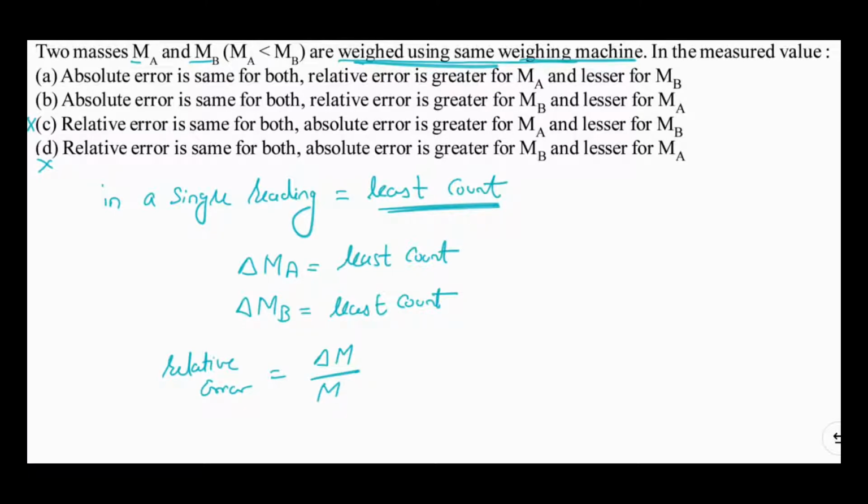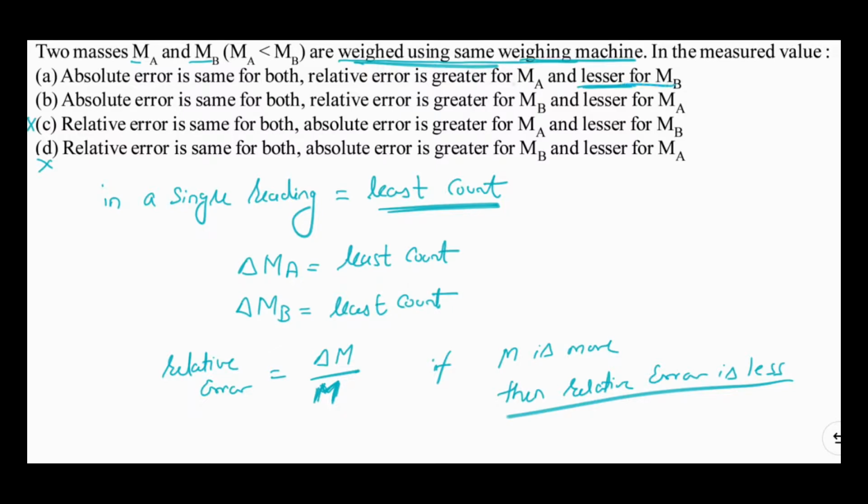Now, absolute error is the same for both quantities. So, if the measured value M is more, the relative error will be less. Now, if you read the question properly, it is already given that mass of B is higher. Since mass of B is higher, the relative error in B will be lower. This is given in option A. Hence option A should be correct. Thank you.